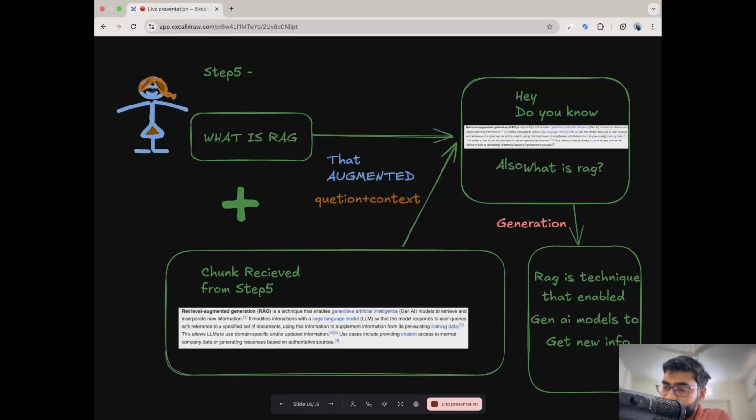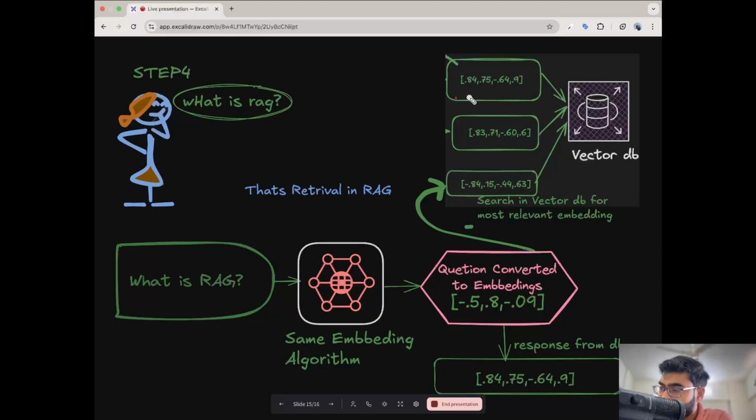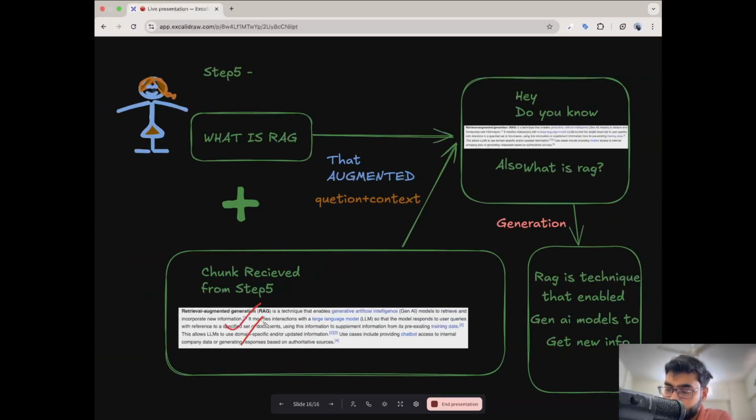Once we get the embedding, which we receive from step 4, here is step 4, it is this particular text. You remember, this is the particular chunk for which that embedding comes. So if you go here, the first embedding actually belongs to this particular chunk. Now the next step, what is happening? There is a question of the user, which is what is RAG. Now we are adding this question, what is RAG, with the chunk received from the earlier step, we concatenate those two, the question and the chunk received, and then we send it to the LLM.